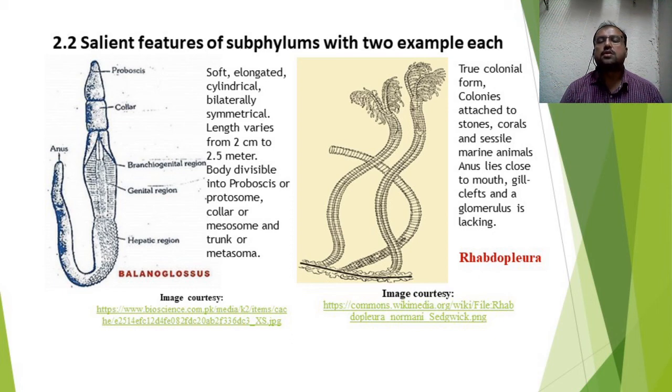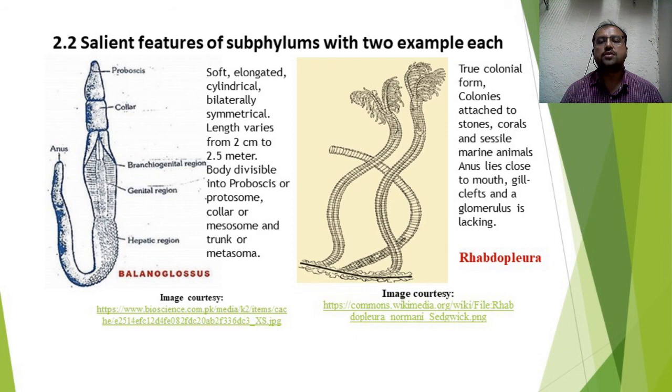The second example is Rhabdopleura, which lives in groups or colonies, bearing tentacles at the anterior side at the proboscis. They are true colonial forms attached to stones, corals and sessile marine animals.